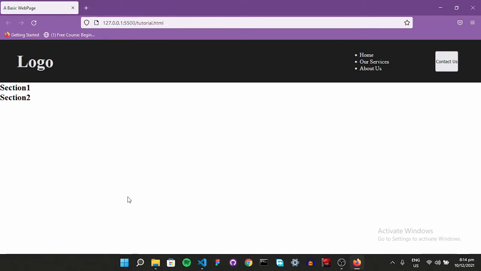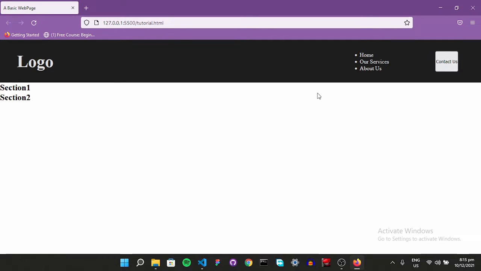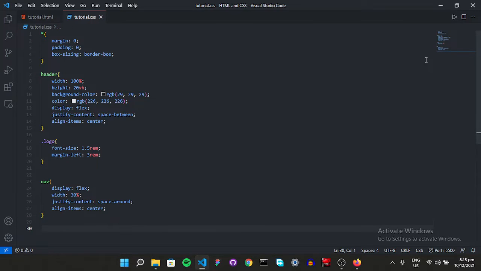So now we want our links to be on a horizontal way. We are going to use this button as well, but let's go step by step. So use our links for now. Okay, so let's also align it. So align items is going to be center, just so it's also dead centered. We don't get any problems. Okay, this makes this one into center because we don't have a height for button, so it was going to take the entire space that was given. But now we have centered it, it's given it a default height, which is going to change obviously. So let's go to our nav links.